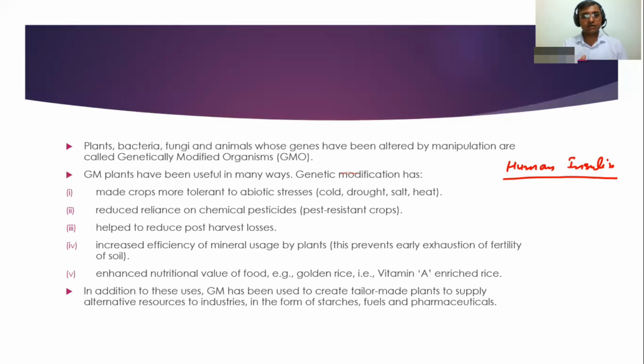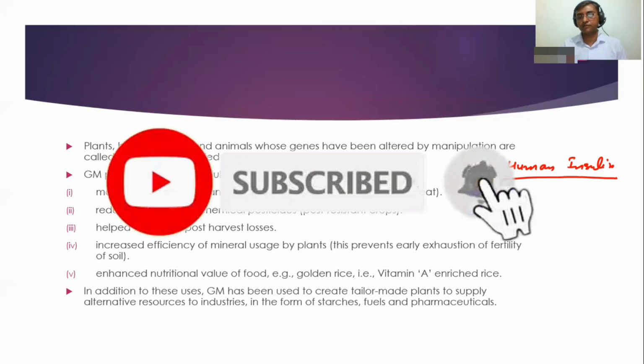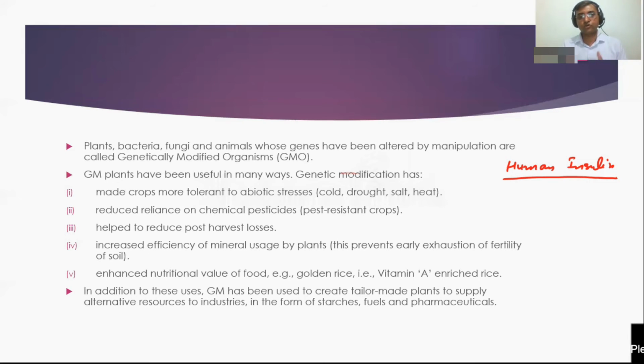And the next thing, that they can increase efficiency of mineral uses by plants. So by introducing certain kind of genes, whatever the minerals they are present in the soil, they can be better utilized. And enhance nutrition value of food. As we know that the golden rice, that is having vitamin A enriched rice. Okay, and in addition to these uses, genetically modified organisms has been used to create tailor-made plants to supply.